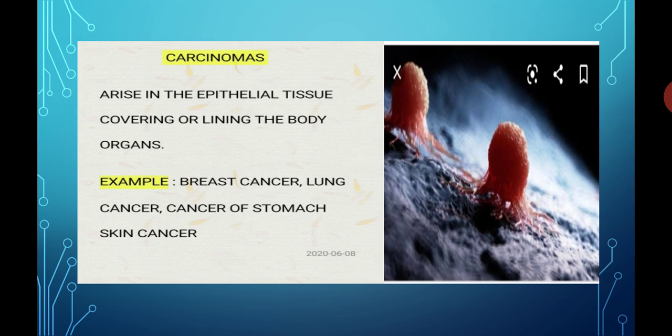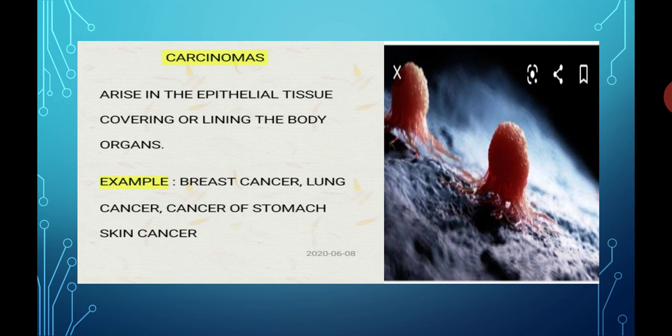Carcinomas. Here you have a 2 marks question. Write a short note on carcinomas, or define carcinomas, or give some examples of carcinomas. The cancer which arises in the epithelial tissue covering or lining the body organs is known as carcinomas.